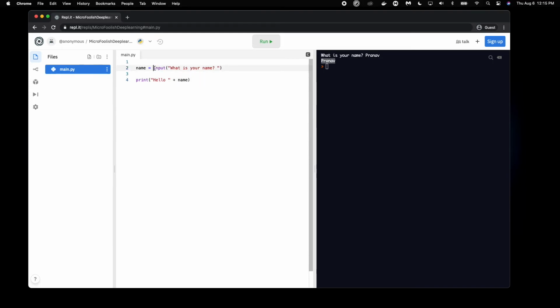That means that this input function is going to return a value that is a string, and it's going to be stored within name. So as an example, I'm going to type it out over here. What is actually happening is this hello string is over here, and name, whatever is contained within name, say Pranav, these two are going to be added together, which is going to result in hello Pranav right here as a complete string altogether. To see this result occurring, let's actually remove this and run our code, and we will see that our hypothesis is indeed correct. We get the expected result.